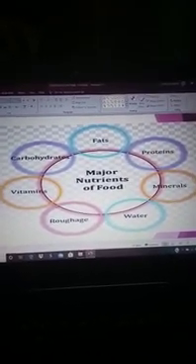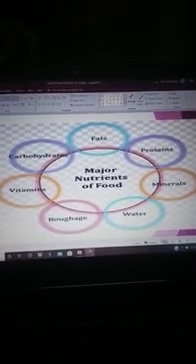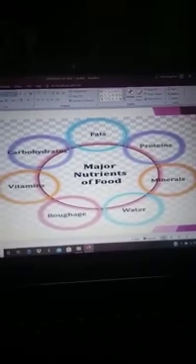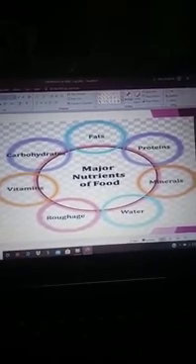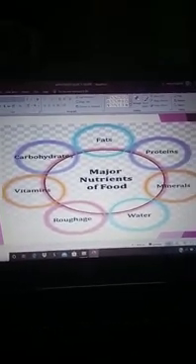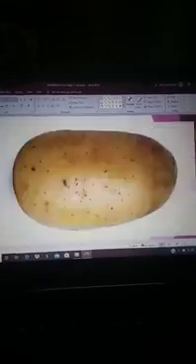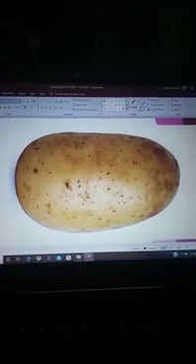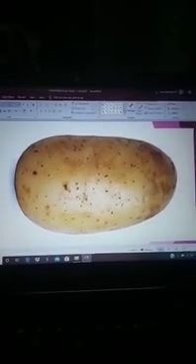A food item contains only one or two nutrients in large amount. That's why we eat different varieties of food items to get all these nutrients. Now you can see the potato. Potato contains a large amount of starch.